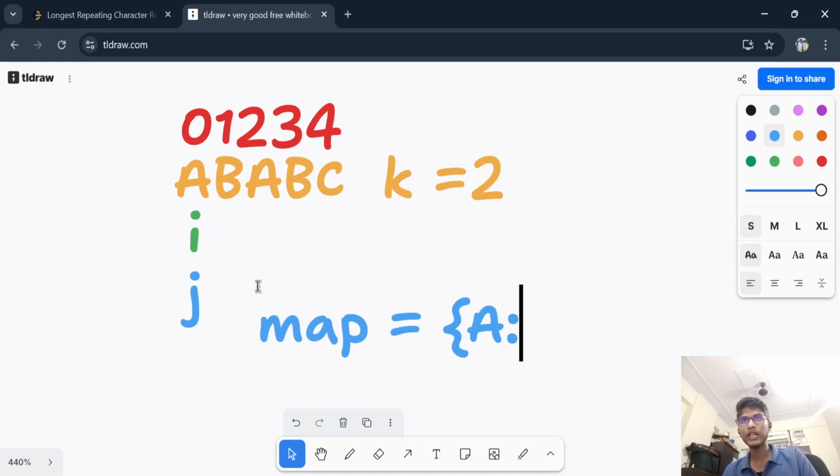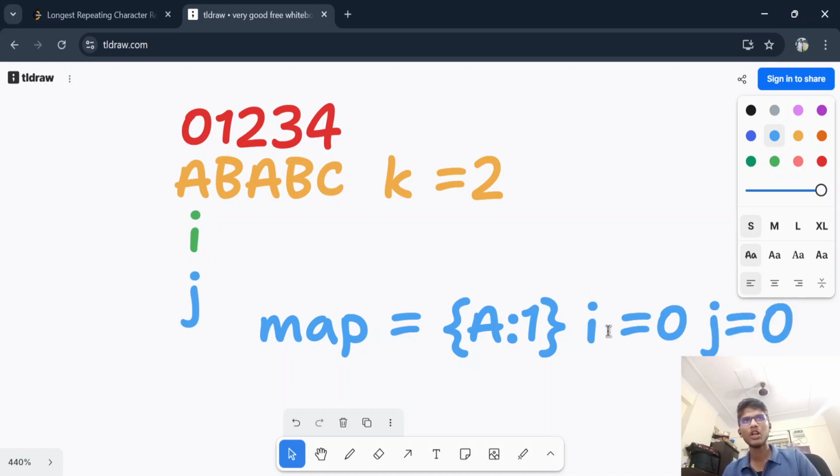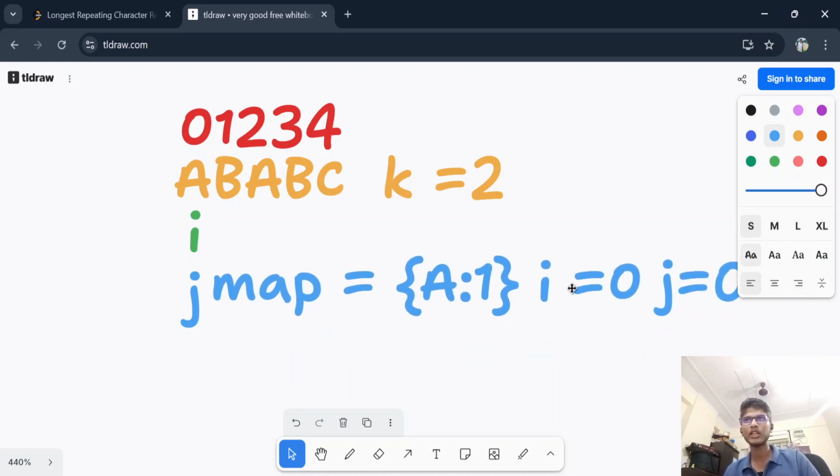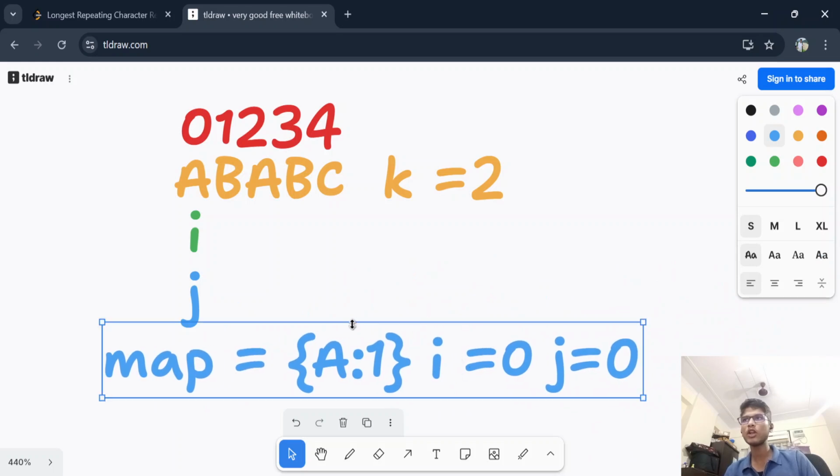So I'll point a value to 1, means we have something in map and its value is a, and it is the first character of our string and its value is 1. Meaning its count is 1, and I and j are pointing to 0. I is equal to 0, j is equal to 0. This type of pseudo code which I'm writing, you have to do this thing before everything.